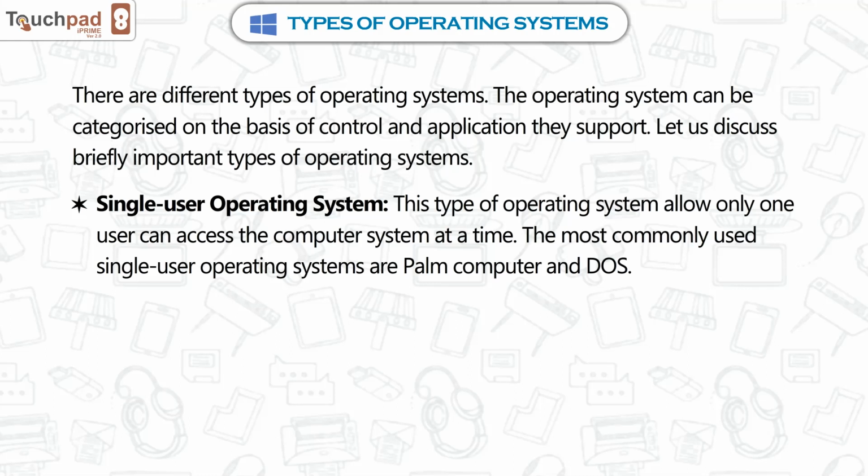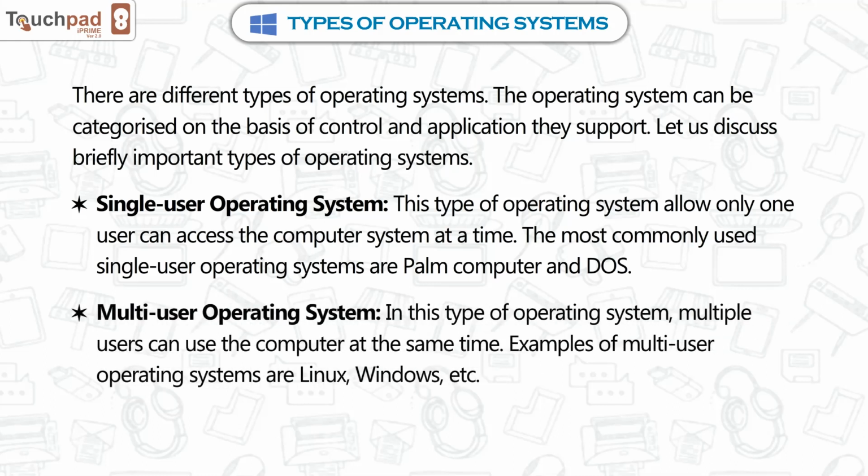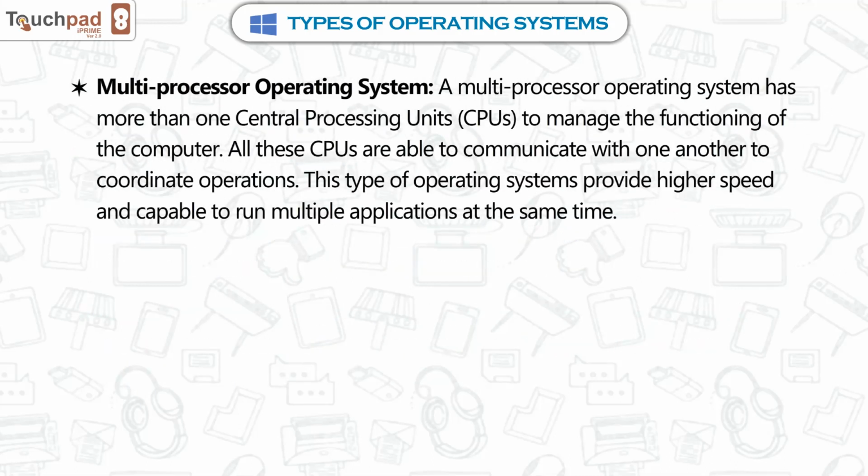The most commonly used single-user operating systems are Palm Computer and DOS. Multi-user operating system. In this type of operating system, multiple users can use the computer at the same time. Examples of multi-user operating systems are Linux, Windows, etc.